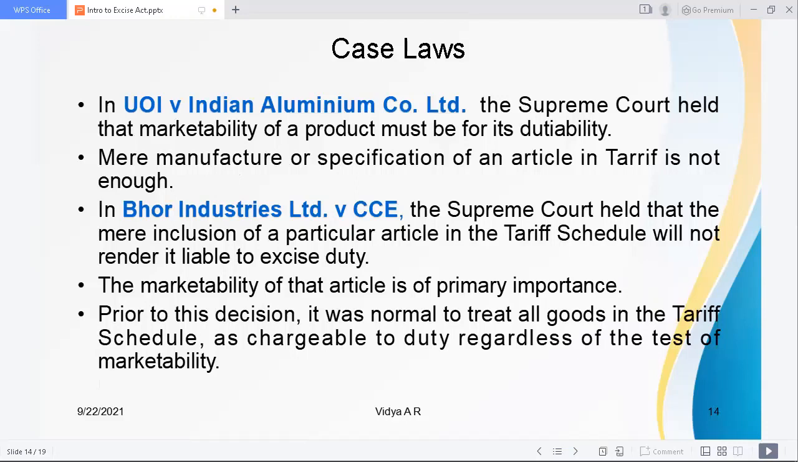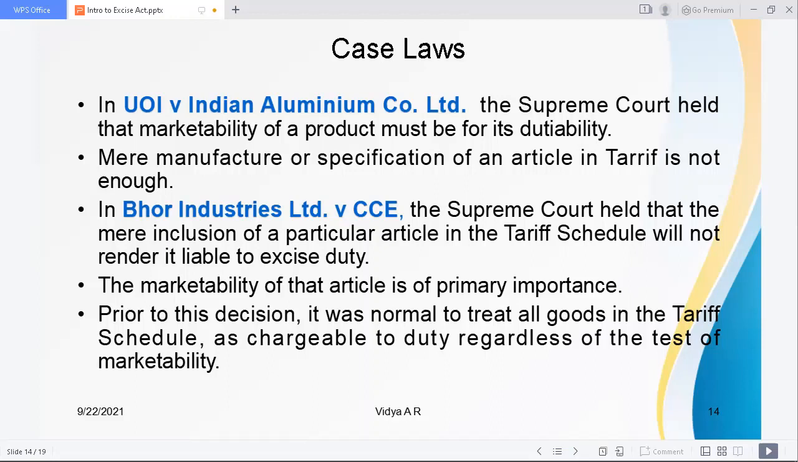In Union of India versus Indian Aluminium Company Limited, the Supreme Court held that marketability of a product must be for its dutiability. So only if a good is marketable is it dutiable. Mere manufacture or specification of an article in the tariff is not enough. You have to check whether an item is marketable or not to charge a duty on that. This was the decision under Union of India versus Indian Aluminium Company Limited.